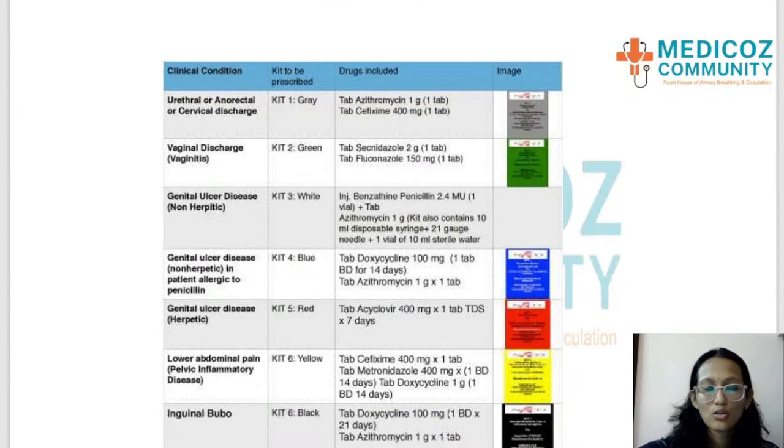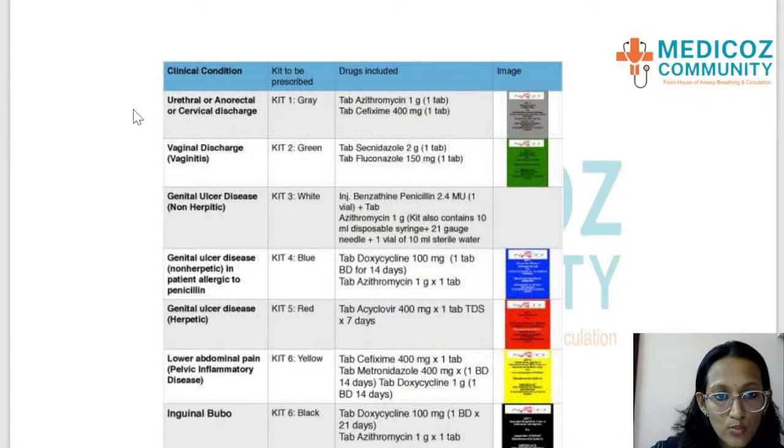Okay, so whenever patients come for sexually transmitted diseases and their treatment, we have to identify or classify them into one of these, whether they have urethral or anorectal or cervical discharge is one. Okay, the second is vaginal discharge. The third condition is genital ulcer.